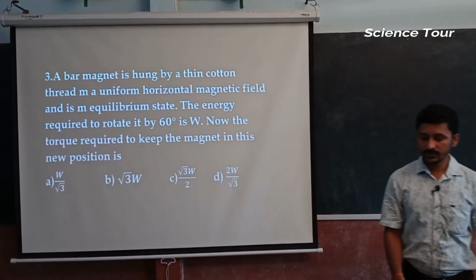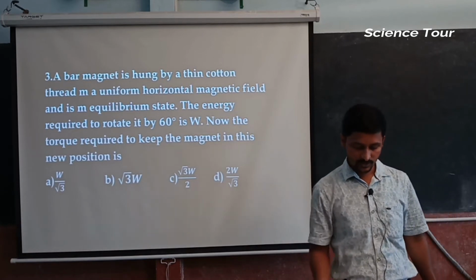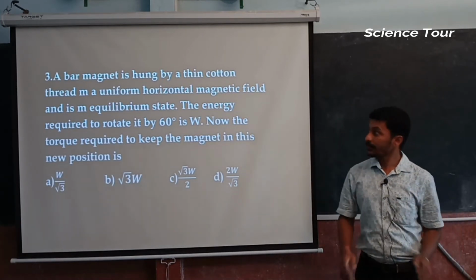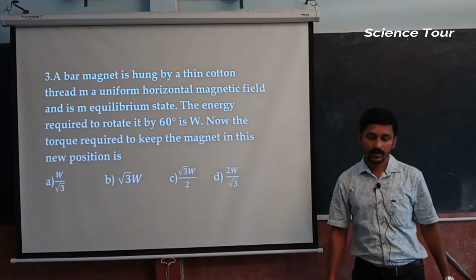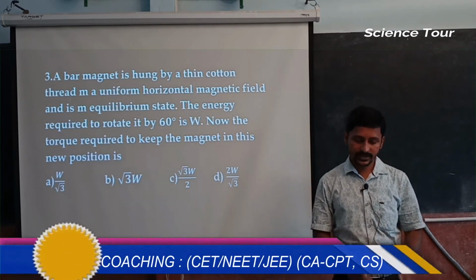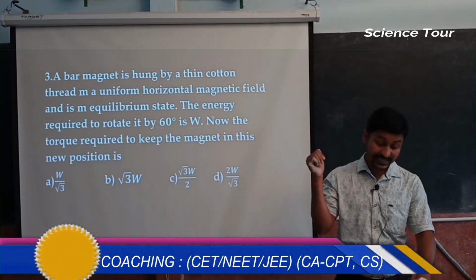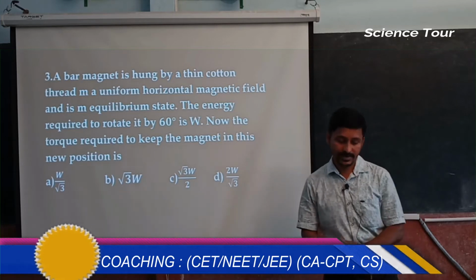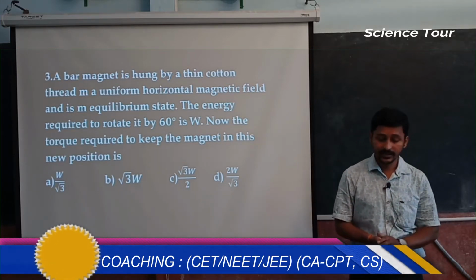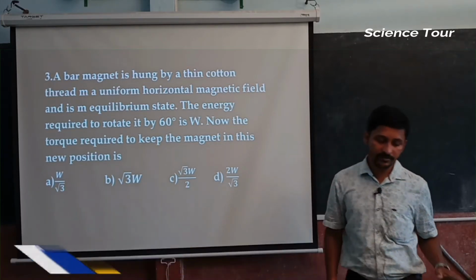Now the third question you can look at on the screen. A bar magnet is hung by a thin cotton thread in a uniform horizontal magnetic field and is in equilibrium state.